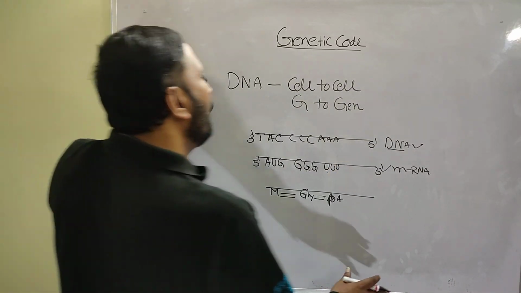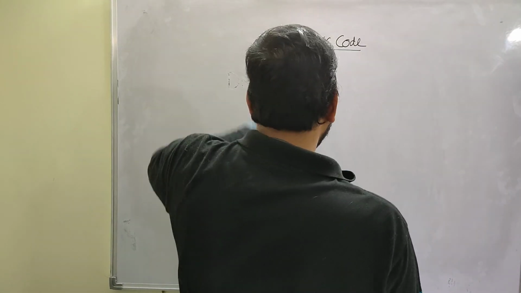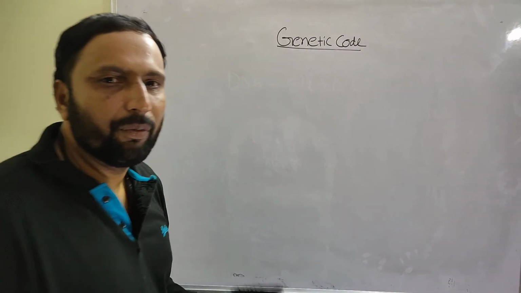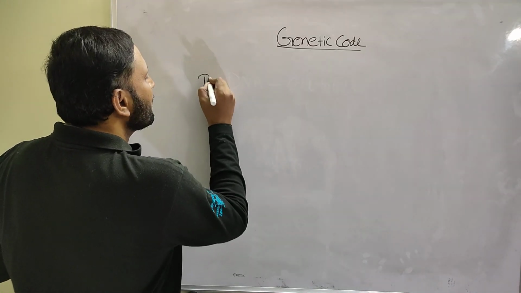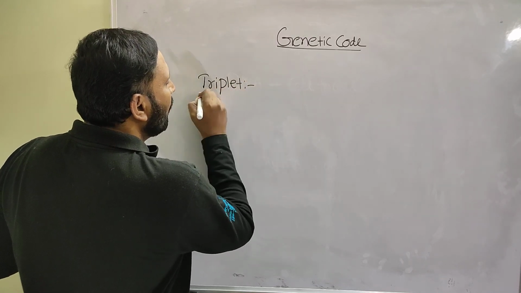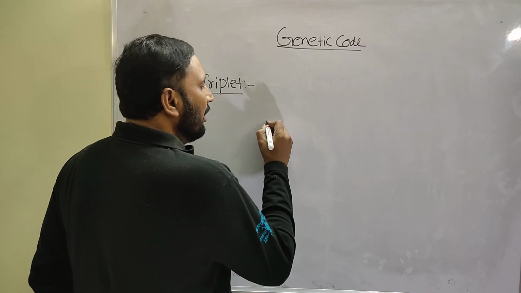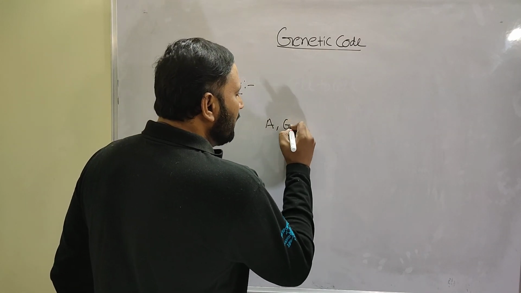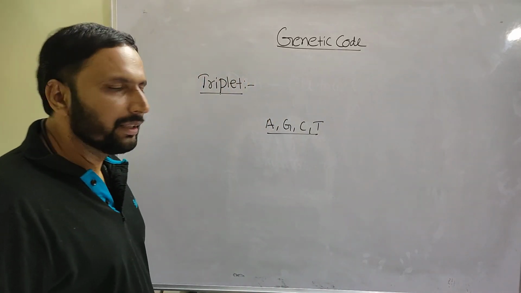Here we should know the properties of genetic code, one by one. The first one is that the code is triplet. Why? Suppose you take adenine, guanine, cytosine, and thymine, these are the nucleotides.